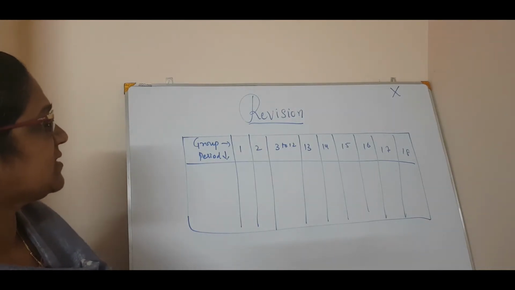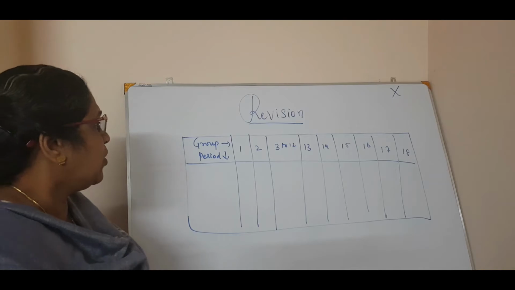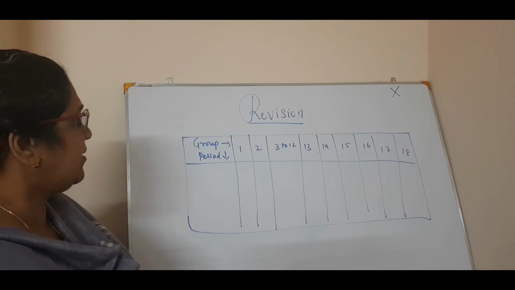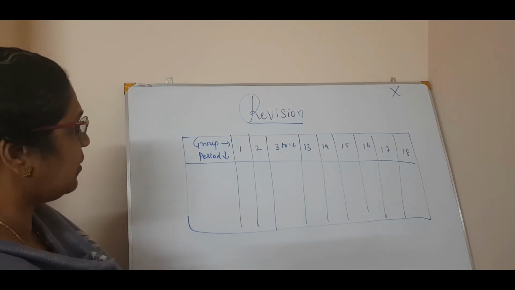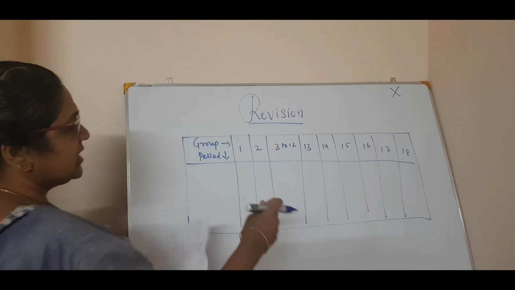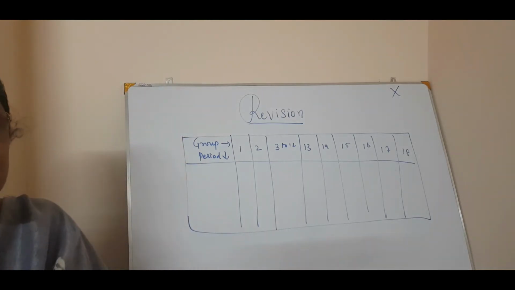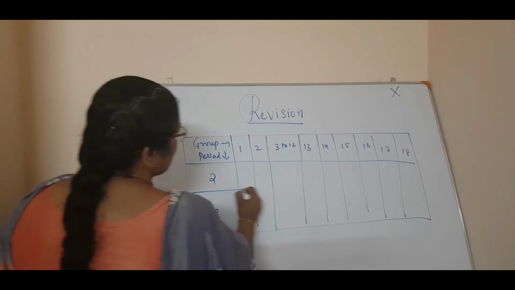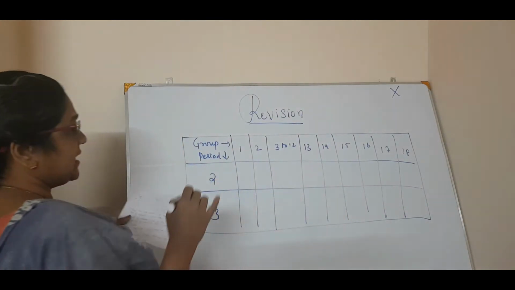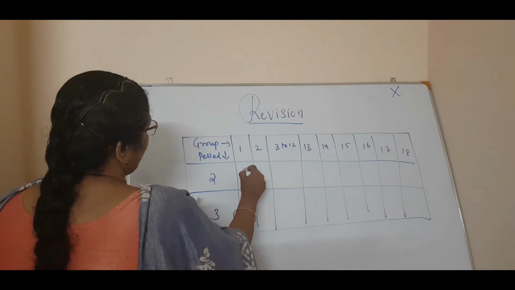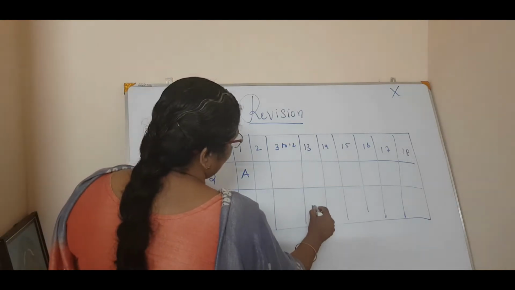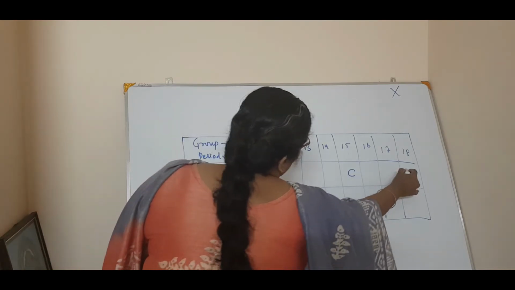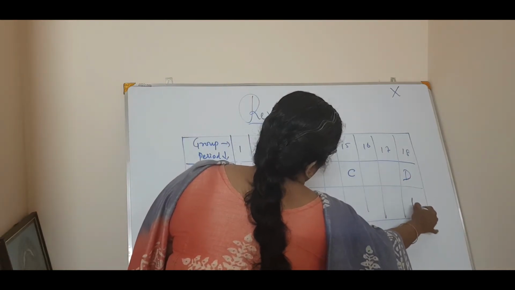Okay, so you have to just write this as groups and periods. Then from group 1 to 18, then period I will tell you. Okay, so now you got group 1 to 18. So 3 to 12 there is nothing in that, so just leave that. Okay. So here it is 2 and 3. So the second period and the third period is taken into consideration. Now here I am putting it as A, then 13 the B, then here it is E, 15 the C, and here it is D and F.